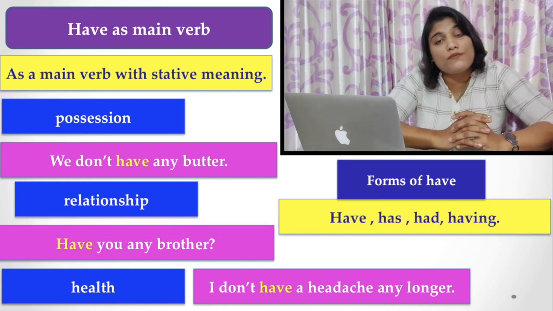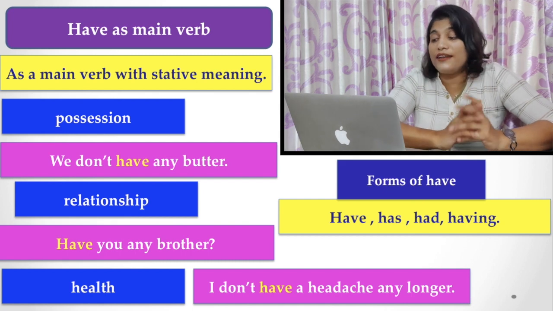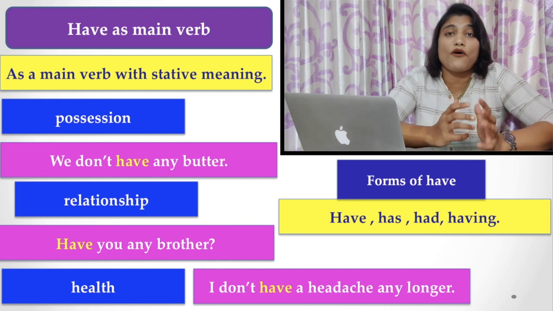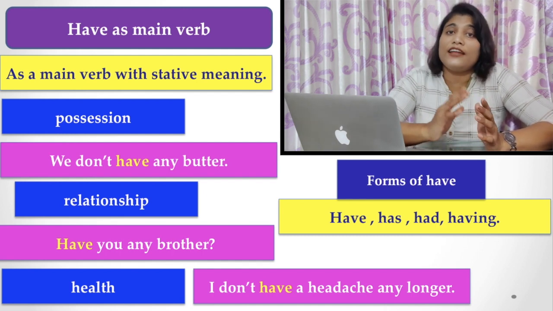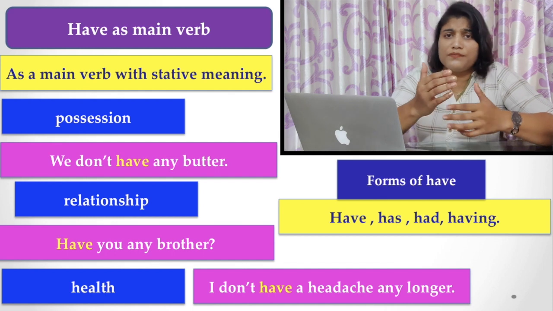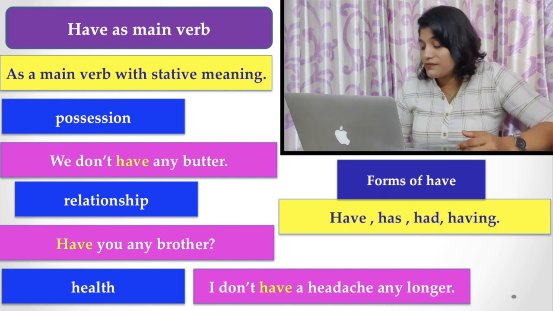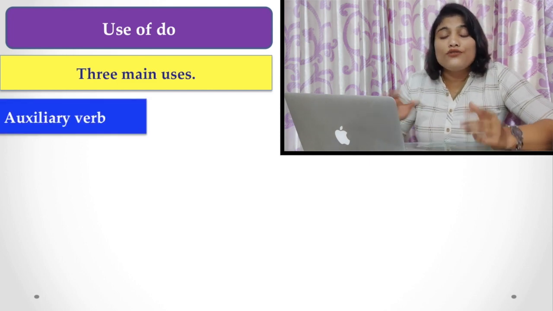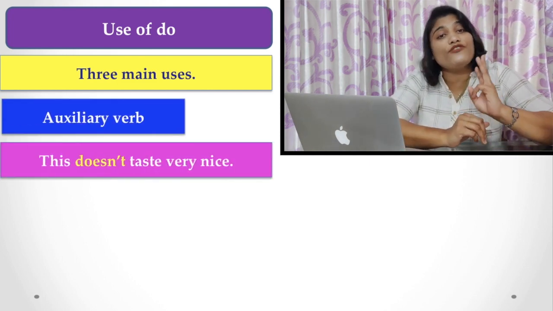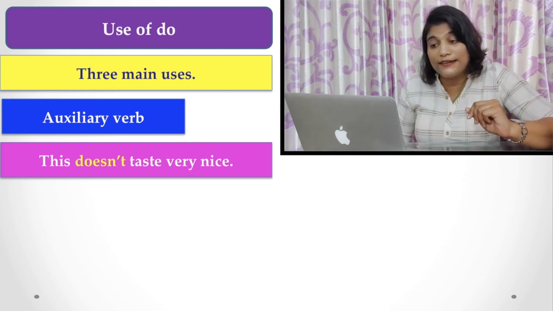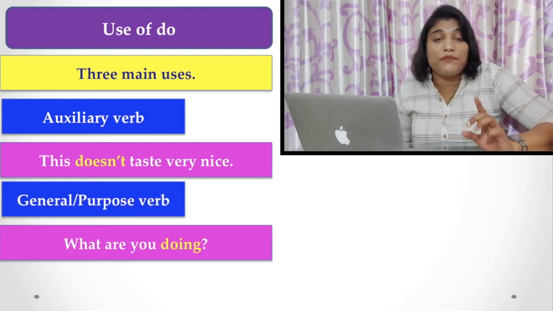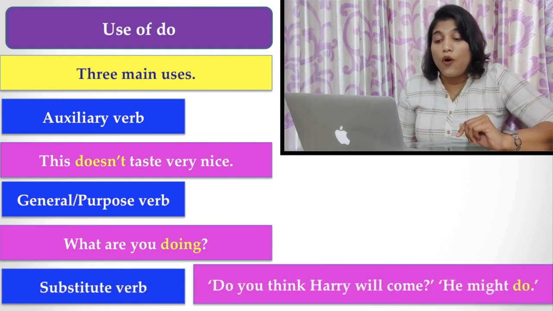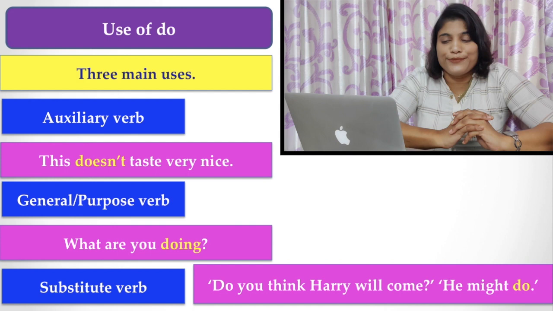So what are the forms of the verb have? Here you find have, has, had, and having. You may find all these forms of the verb have in different areas of use. Now come to the use of the verb do. The verb do actually performs three purposes in a sentence. What are they? Do can be used as an auxiliary verb, a general or main verb, or a substitute verb.